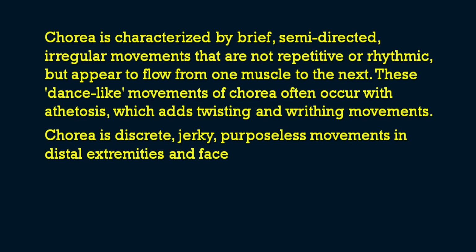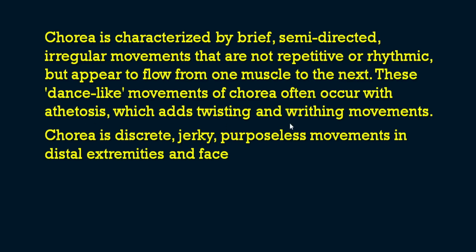So what is chorea? Chorea is characterized by brief, semi-directed, irregular movements that are not repetitive or rhythmic, but appear to flow from one muscle to the next. Okay, so these dance-like movements of chorea often occur with athetosis, which adds twisting and writhing movements.